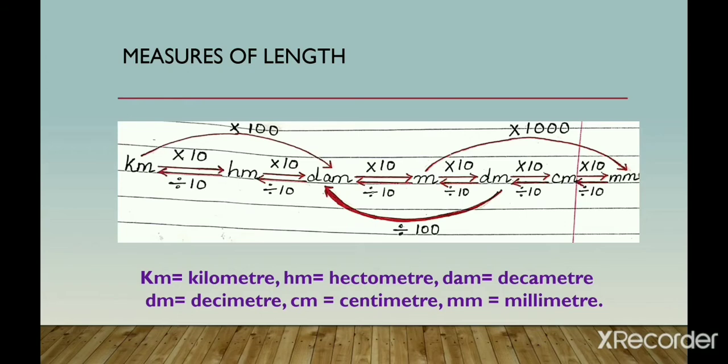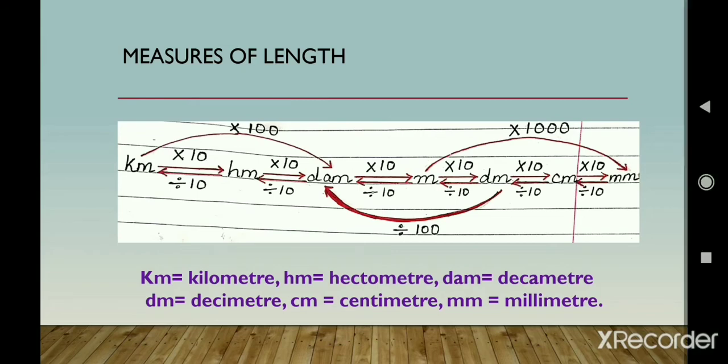And if you are skipping any step, then you have to multiply those numbers. Like here you can see you are going from decimeter to decameter. So you are skipping one step, that is meter. So 10 multiplied by 10 is 100. So you have to divide with 100. Similarly, if you want to convert a kilometer into decameter, then also you are skipping one step, that is hectometer. So you have to multiply it with 100. Okay. I hope it is clear to everyone.